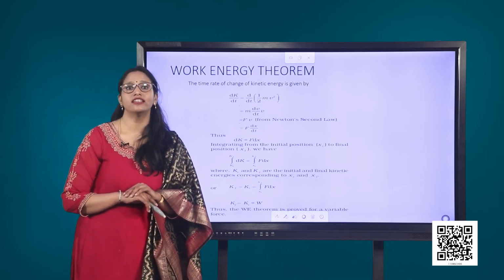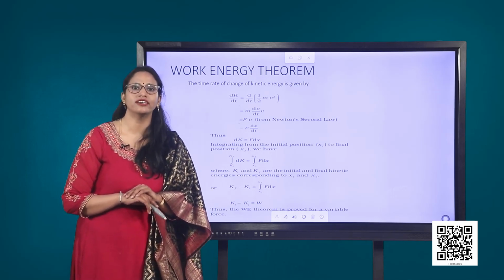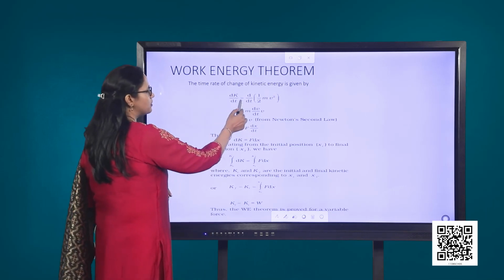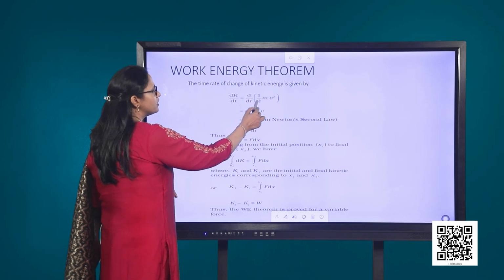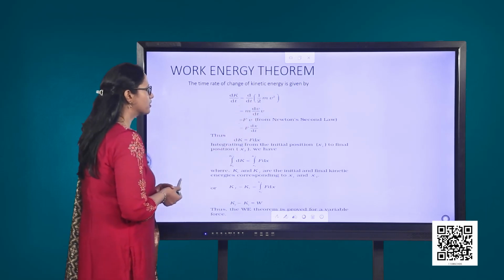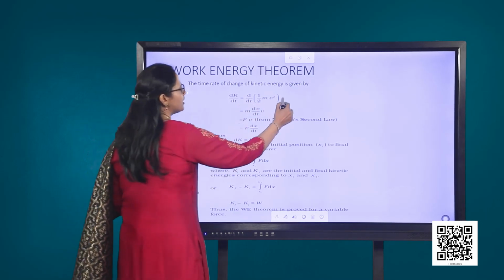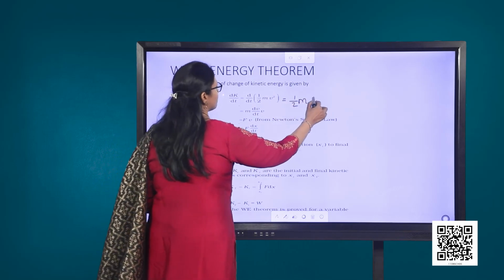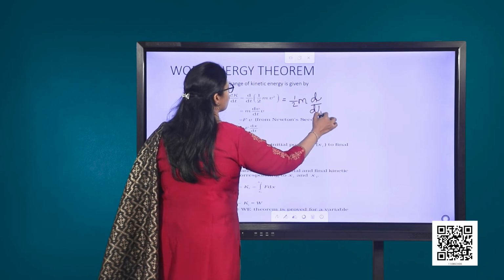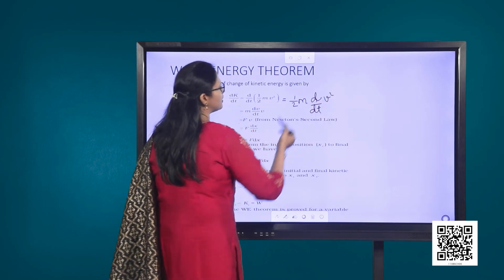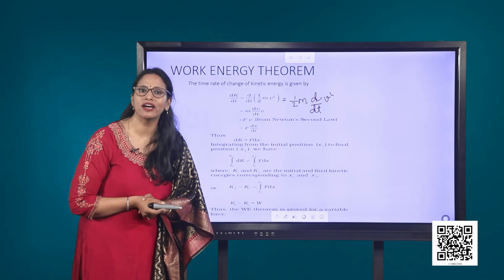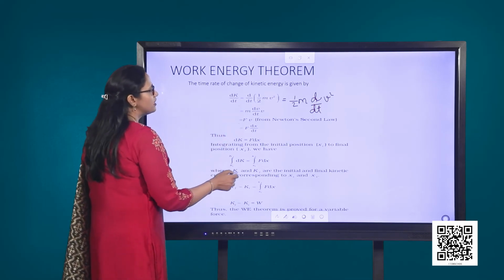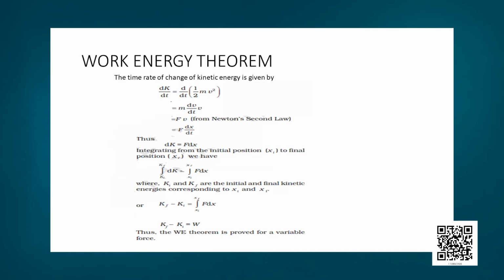If we find the time rate of change of kinetic energy, it will be dK/dt equal to d/dt of half mv². Half m could be taken out, and what would be left is d/dt of v², which will be equal to 2v dv/dt. Hence, we have dK/dt equal to m dv/dt into v.